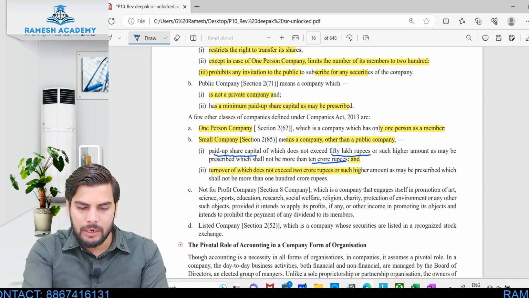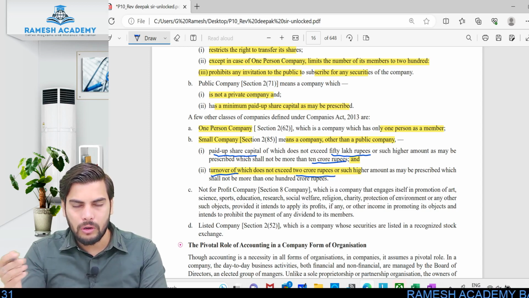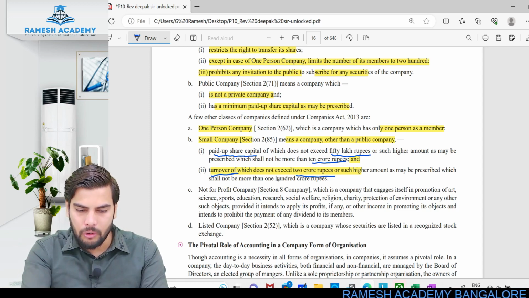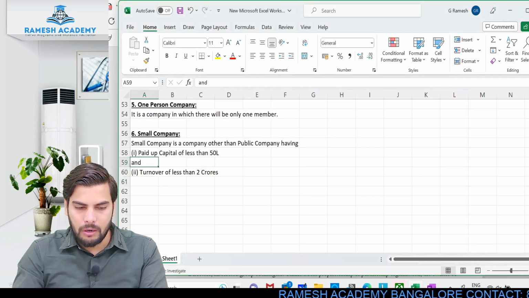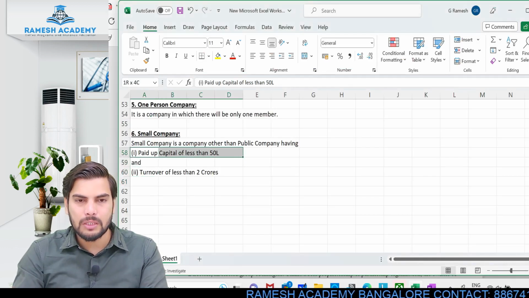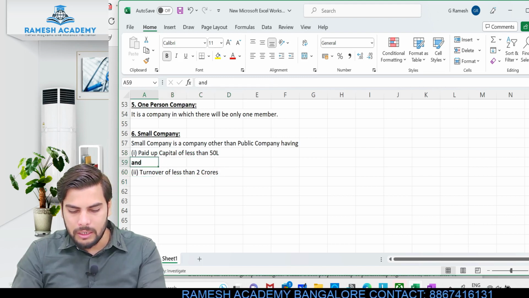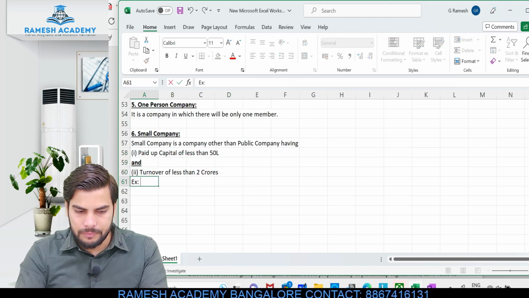And same way when it comes to turnover limit. Turnover limit as of now is 2 crore. If they want to exceed this 2 crore, they can still do it, but up to a maximum of 100 crores. You need not remember these figures, but this figure is very important. Paid up capital as of now the limit is 50 lakh and turnover the limit is 2 crore. And again, both the conditions should be fulfilled. It is 'and'.